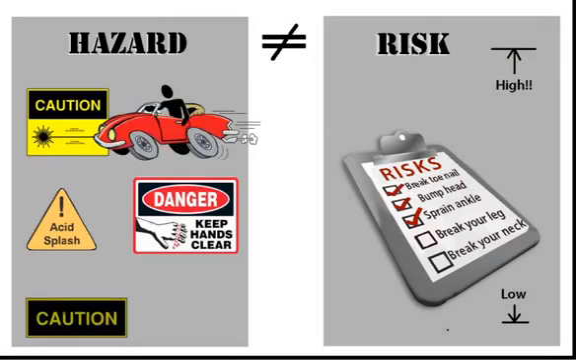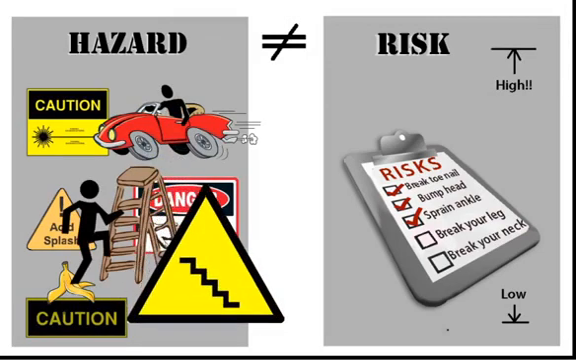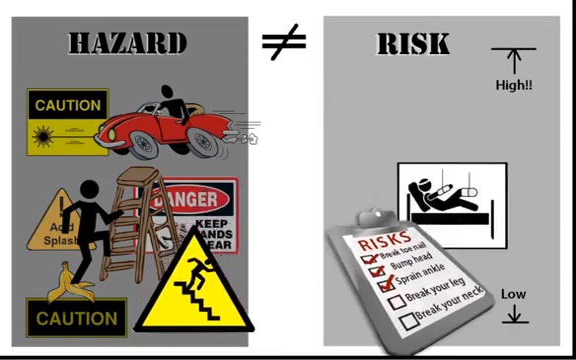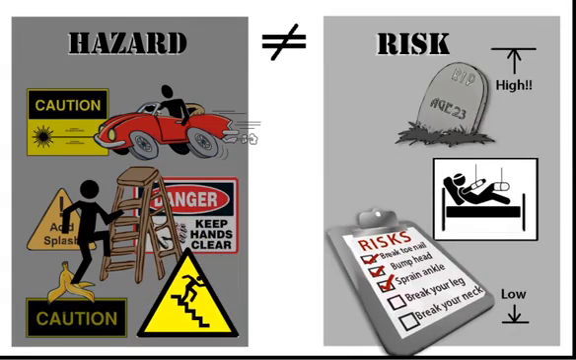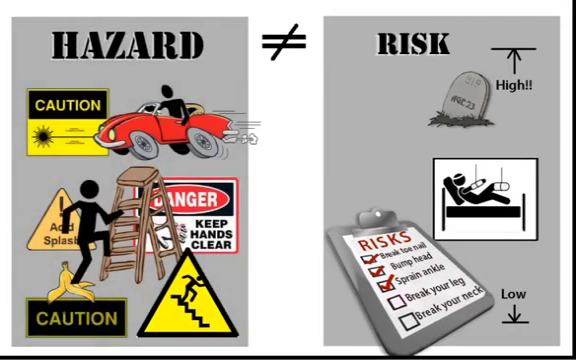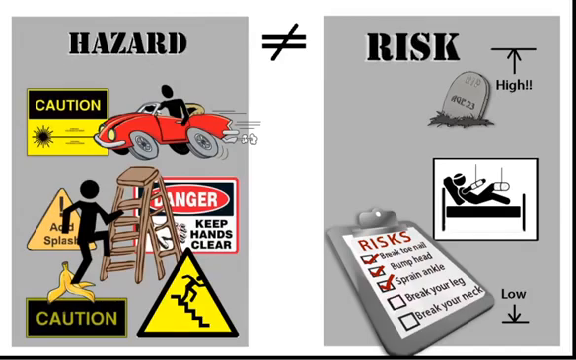Hazards are all around. Cars, ladders, banana peels. A staircase can be a hazard. The risk is possible injury, or worse. Hazards are anything that can cause harm. Risk is the potential for a hazard to cause harm.